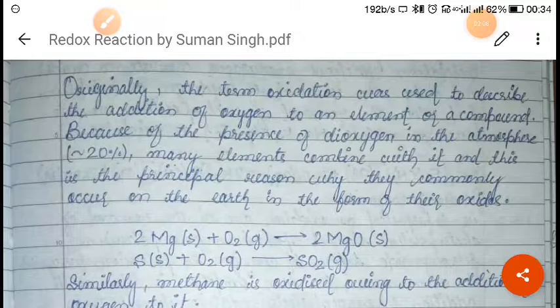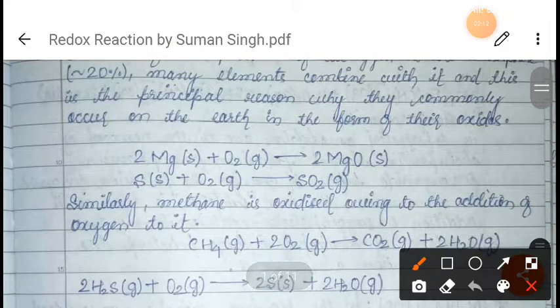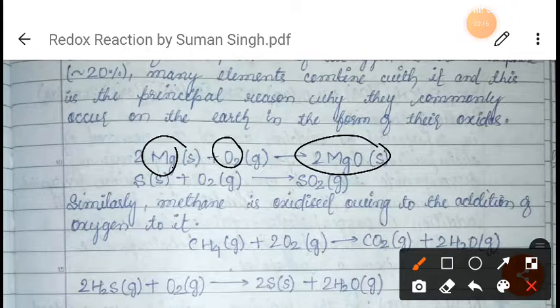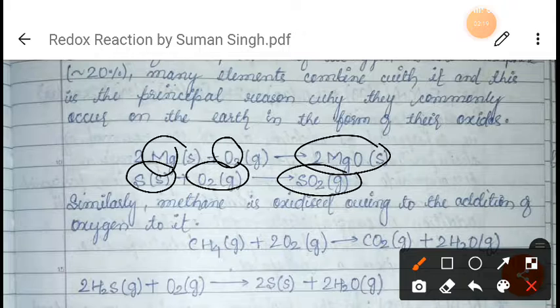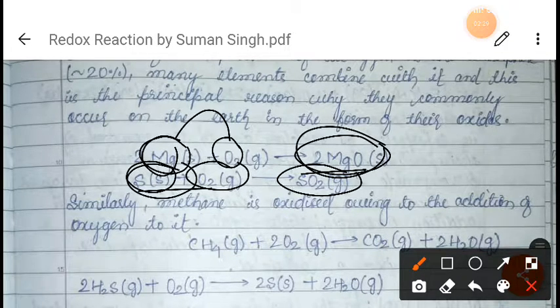As you can see, some examples are given here. Magnesium is combining with oxygen to form magnesium oxide. Sulfur is combining with oxygen to form sulfur dioxide, okay? So here you can see the addition of oxygen is taking place, right? So the magnesium is getting oxidized, and sulfur is getting oxidized because there is an addition of oxygen, right?